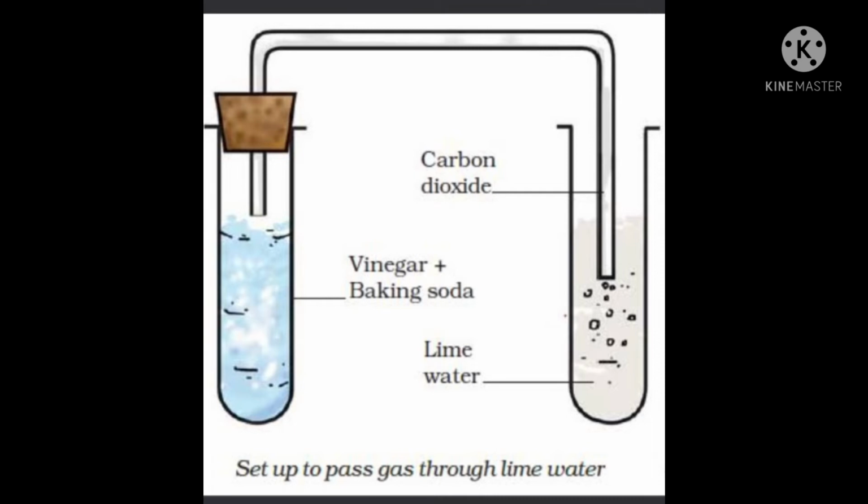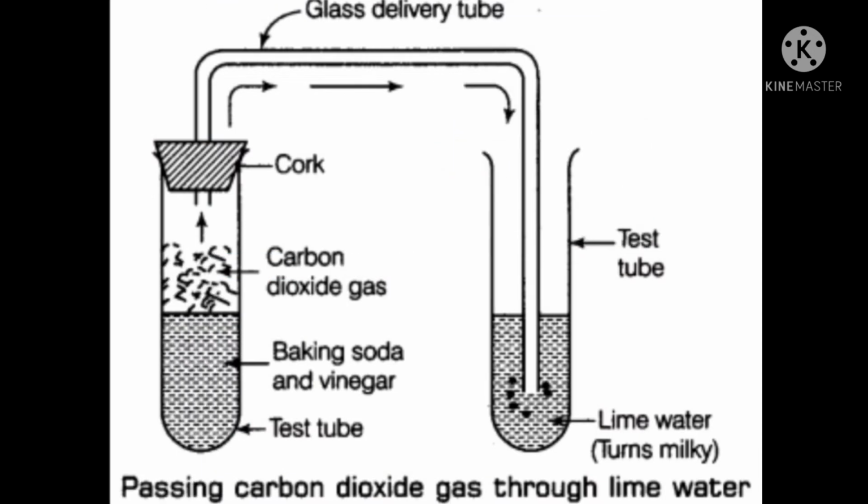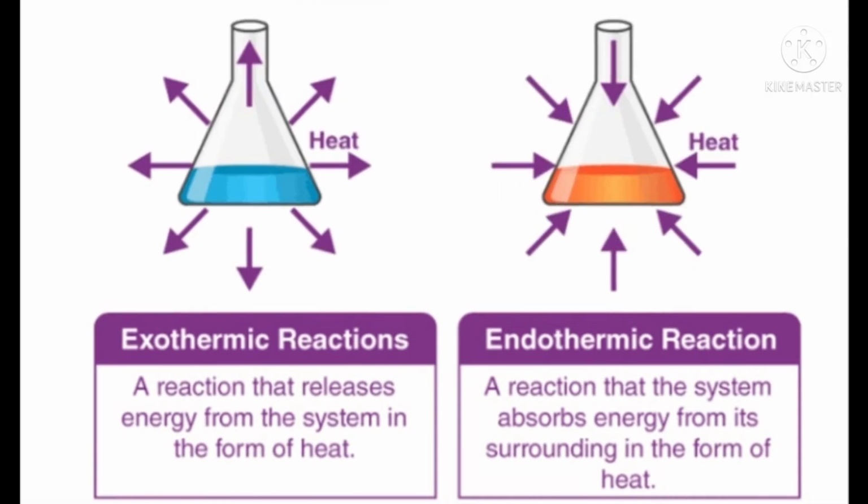The presence of carbon dioxide is tested with the help of lime water. When we pass carbon dioxide through freshly prepared lime water, it turns milky because of the formation of calcium carbonate.